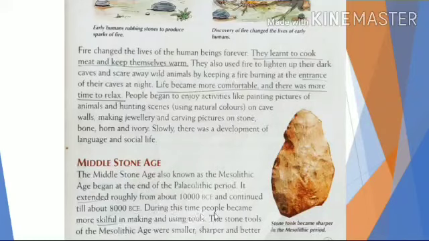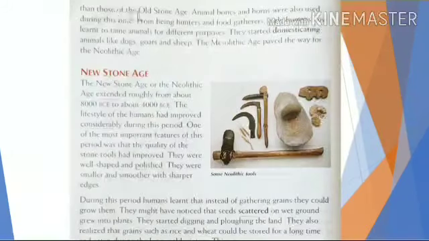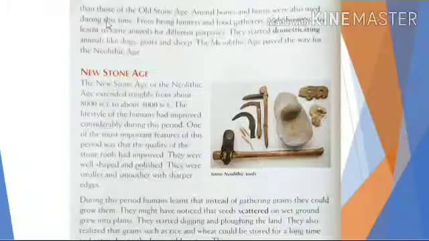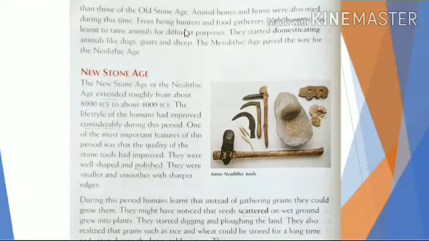During this time, people became more skillful in making and using tools. The stone tools of the Mesolithic Age were smaller, sharper, and better than those of the Old Stone Age. Animals' bones and horns were also used during this time. From being hunters and food gatherers, early humans now learned to tame animals for different purposes. They started domesticating animals like dogs, goats, and sheep. The Mesolithic Age paved the way for the Neolithic Age.